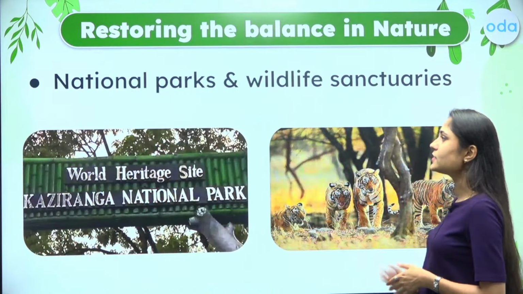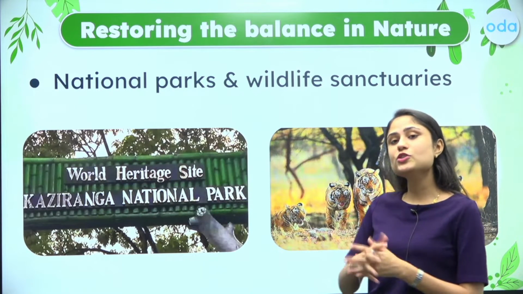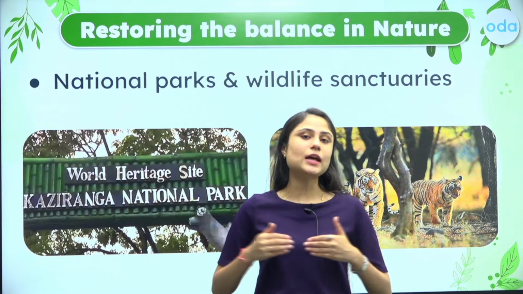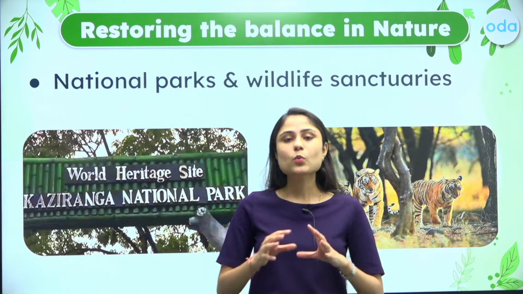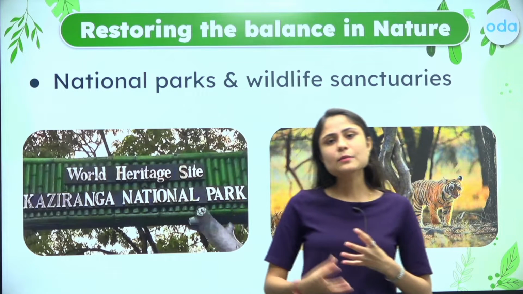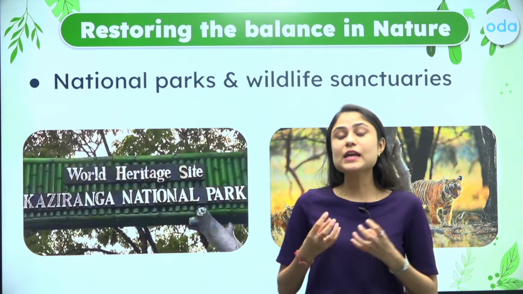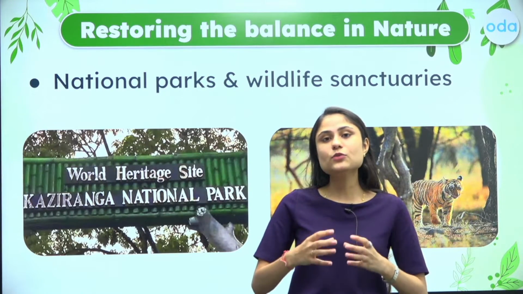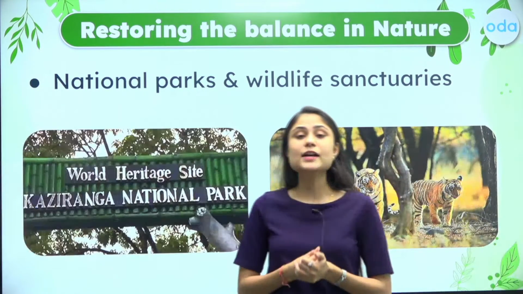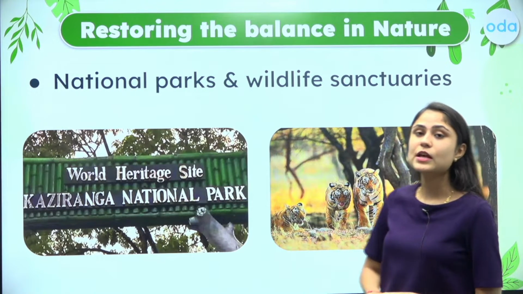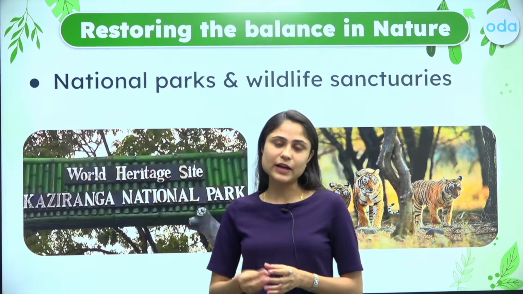Now other than that, what the government is actually doing is that the government has restricted some areas where animals are dominant, where the animals or various species have their natural habitat. So the government has restricted those areas, and those areas are known as national parks or wildlife sanctuaries.